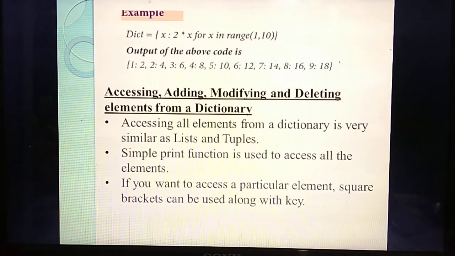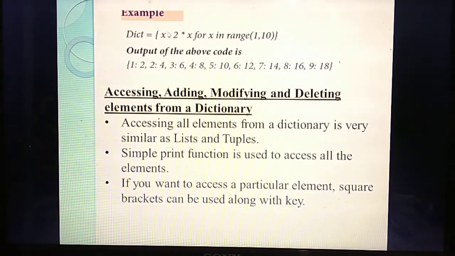Understand? So see this example. What's the format for creating this dictionary comprehension? First the name of the dictionary, dict equal to, then the expression. So what's the expression here? x. Each value needs a key.